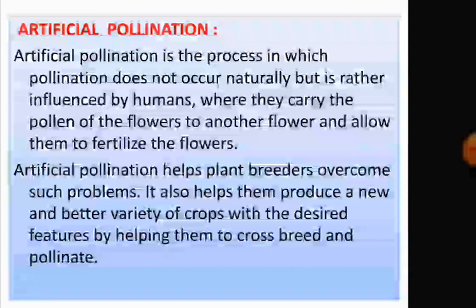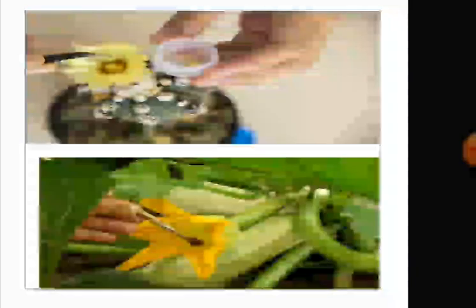That is, if the variety is not good, we can take pollen from a good variety and transfer it to the flower. It helps us produce new and better varieties of crops with the desired features by helping them to crossbreed and pollinate. This is a way of artificial pollination.